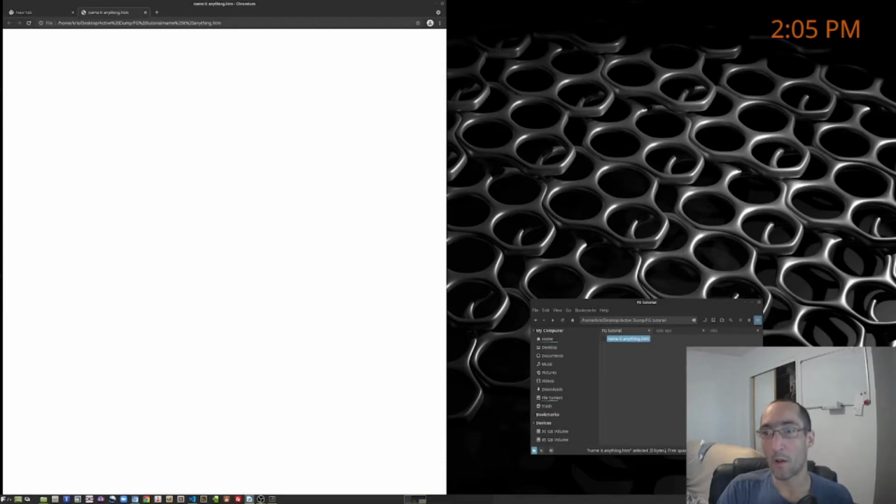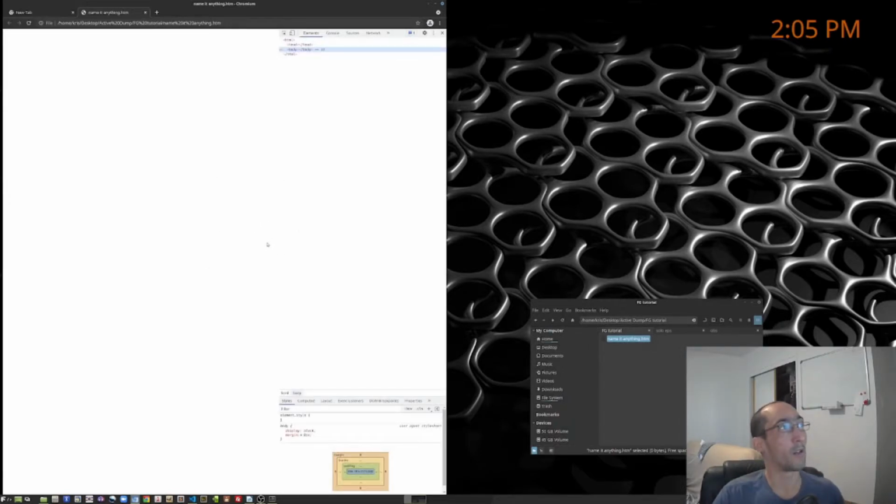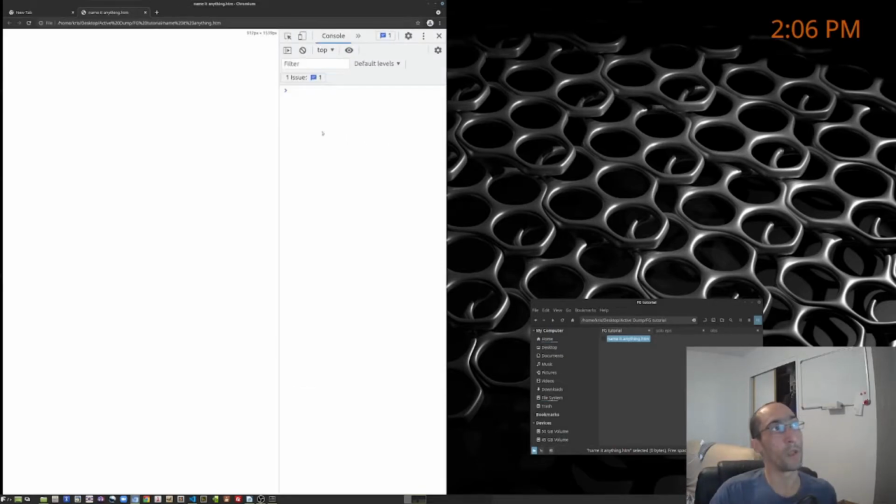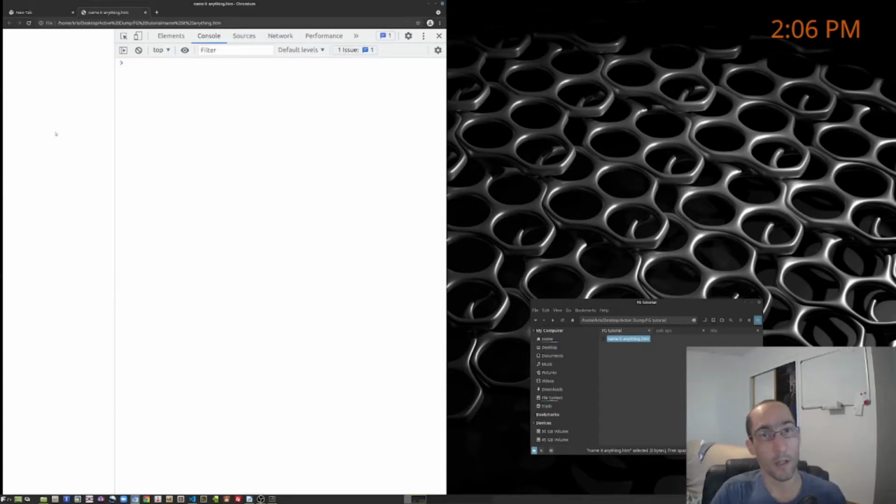Now, if you are running Chrome, you can just, with the web browser selected, hit Control-Shift-I, and it'll open up the console. It actually gives you a whole bunch of different tabs here, but the one we're looking for is console. Maybe I'll make this a bit bigger so you can actually see it. So this is the web page here, but we're not going to use the web page at all.